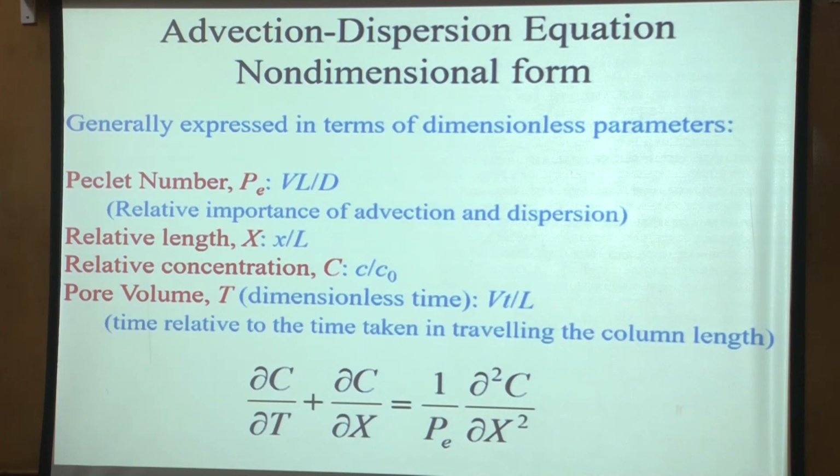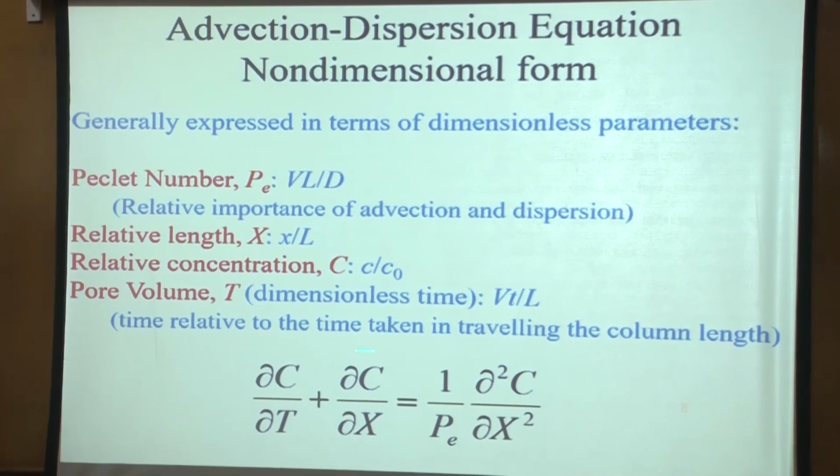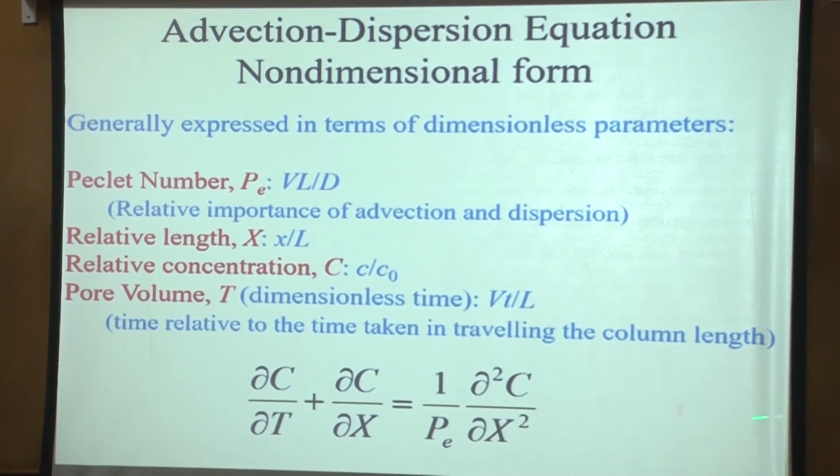If we have very advection-dominated problems, then the solute moves as a very sharp front, and solving a sharp front numerically is always a big problem. A lot of research has gone into that. So solving a problem where the Peclet number is very large, there are special techniques needed to solve this kind of problem. So this is the dimensionless form of the advection dispersion equation,